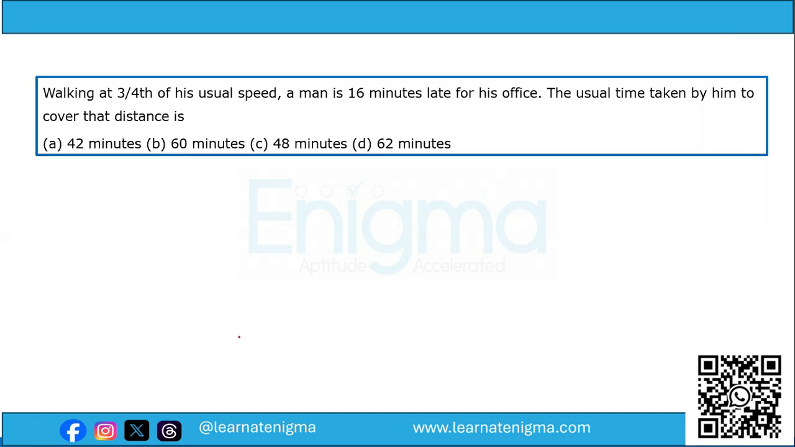Walking at three-fourths of his usual speed, a man is 16 minutes late for his office. The usual time taken by him to cover that distance is. Now, we can say that the ratio of speeds of his usual speed and his today's speed, let's say, is 4 is to 3.